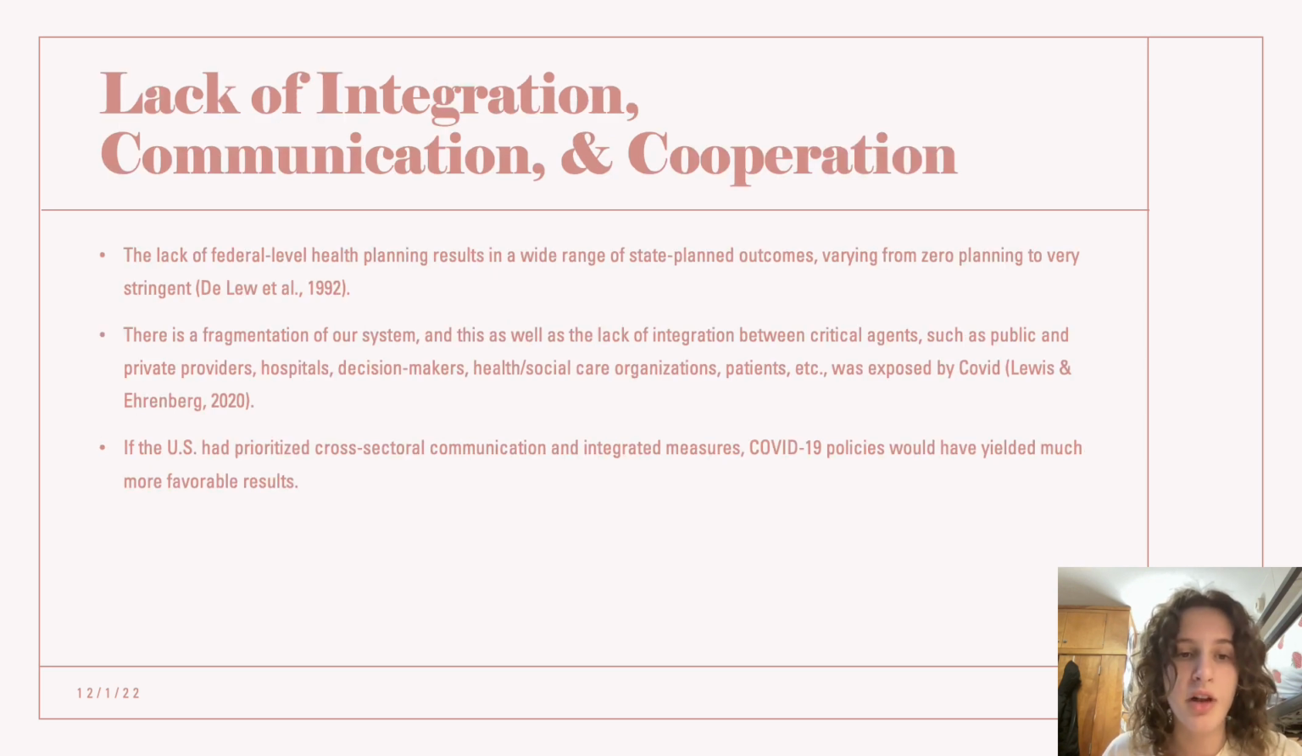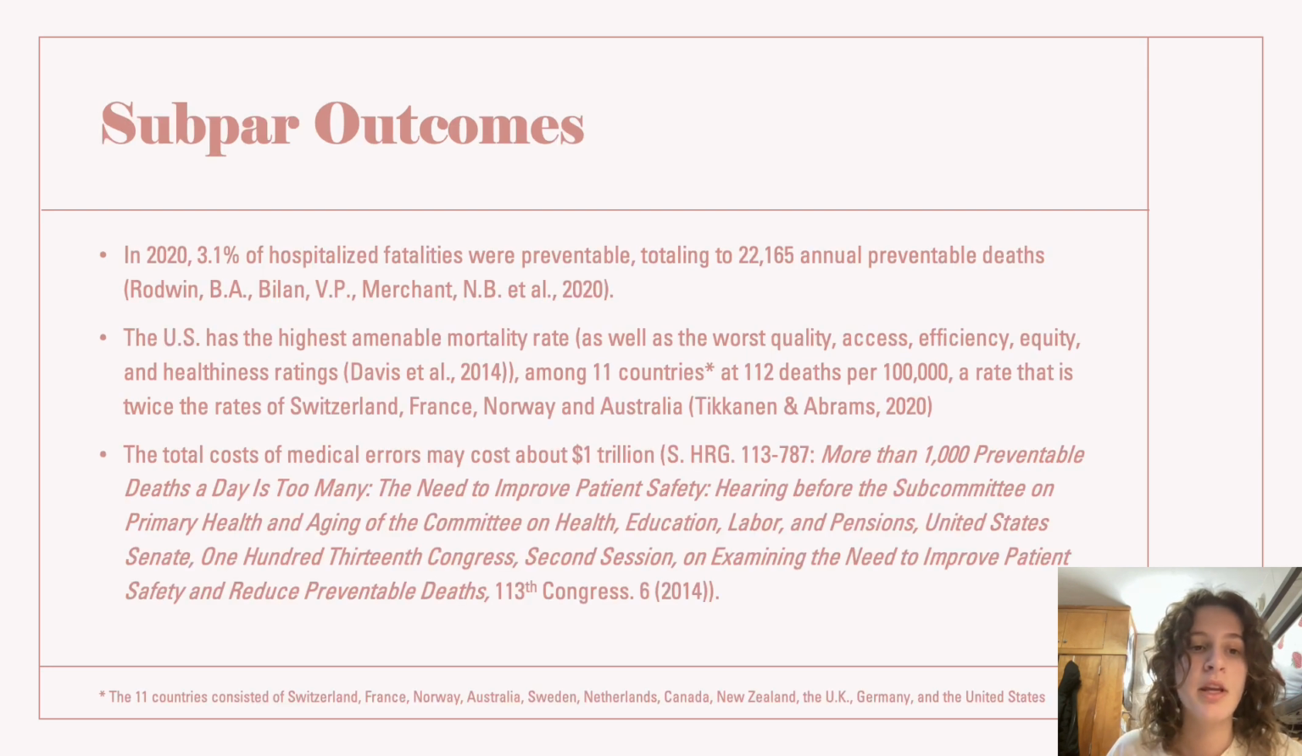The lack of federal-level health planning results in a wide range of state-planned outcomes, varying from zero planning to very stringent. There's a fragmentation of our system, and this, as well as the lack of integration between critical agents like public and private health providers, hospitals, decision-makers, health and social care organizations, and patients, was exposed by COVID. If the U.S. had prioritized cross-sectoral communication and integrated measures, COVID policies would have yielded much more favorable results. In 2020, 3.1% of hospitalized fatalities were preventable, totaling 22,165 annual preventable deaths.